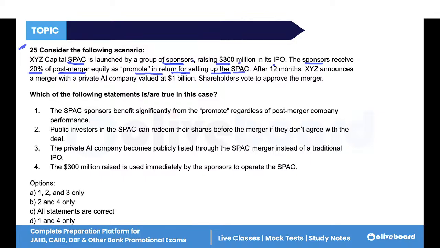When the SPAC company is delisted, they will return all the money back when the newly formed company is made. After 12 months, XYZ announces that they have merged with a private AI company and the valuation is $1 billion. Now, which statements are true in this case?